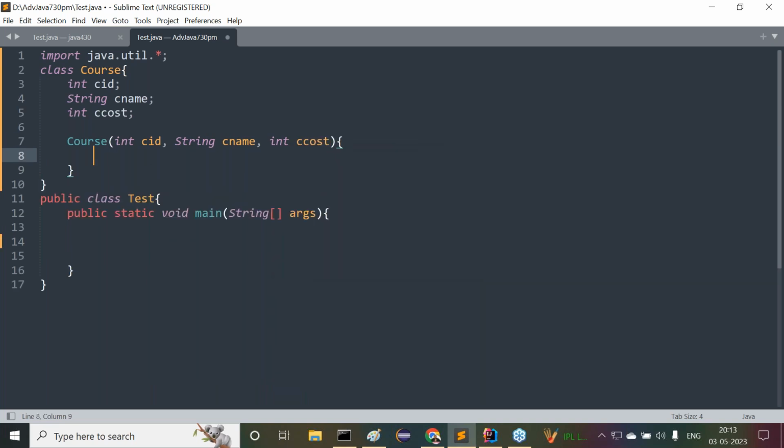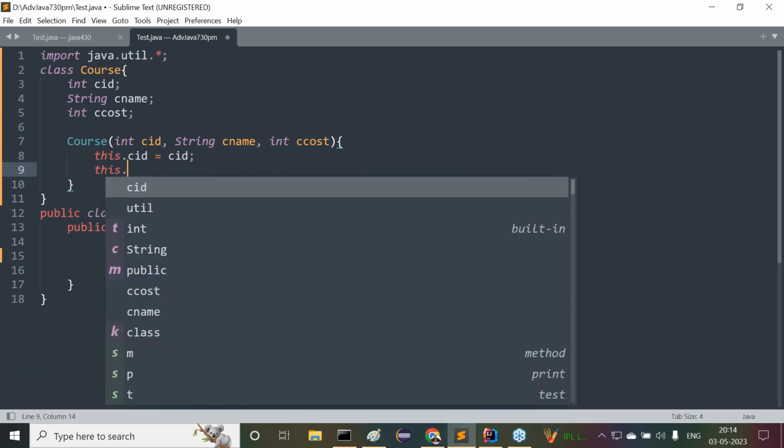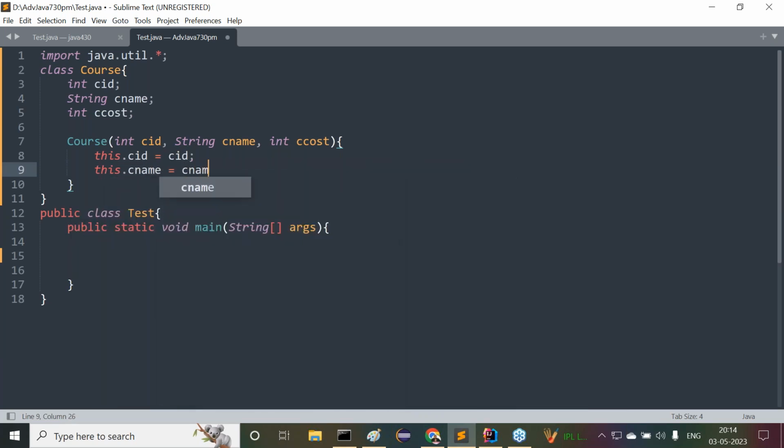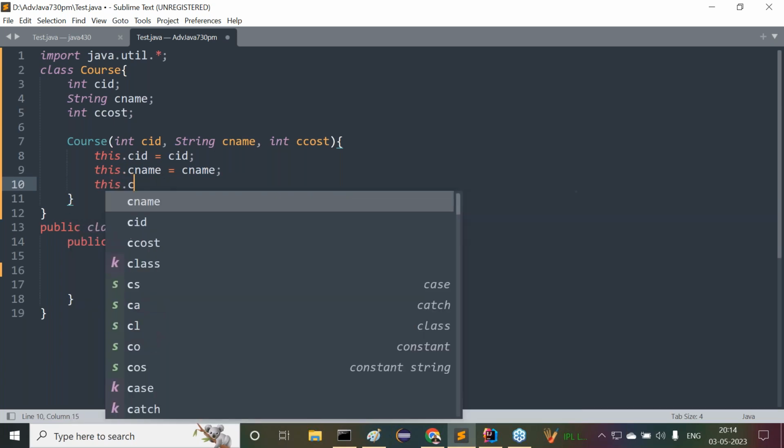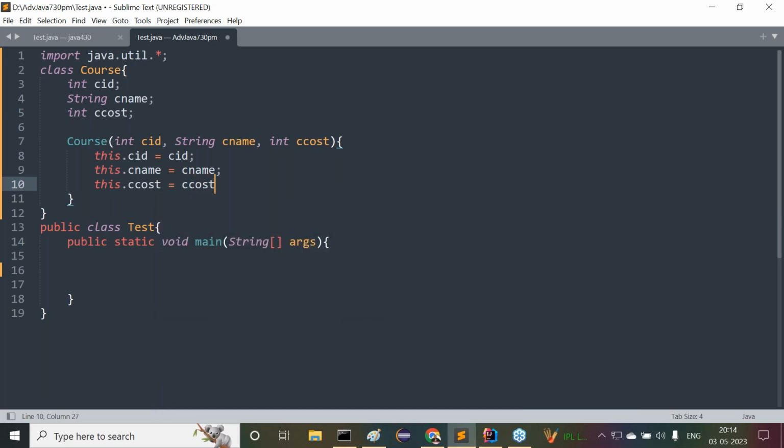Now inside the constructor, what do we have to do? Data is available to the parameter variables, but the data has to be assigned to the class level variables. Here the class level variables and parameter variables are both the same, so what do we have to provide there? this.courseId = courseId; this.courseName = courseName; this.courseCost = courseCost.